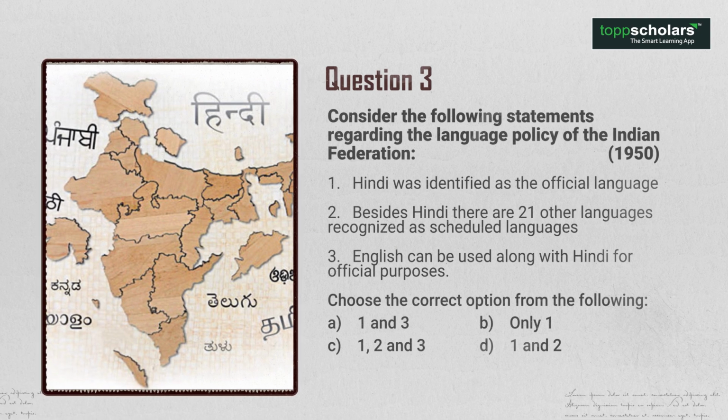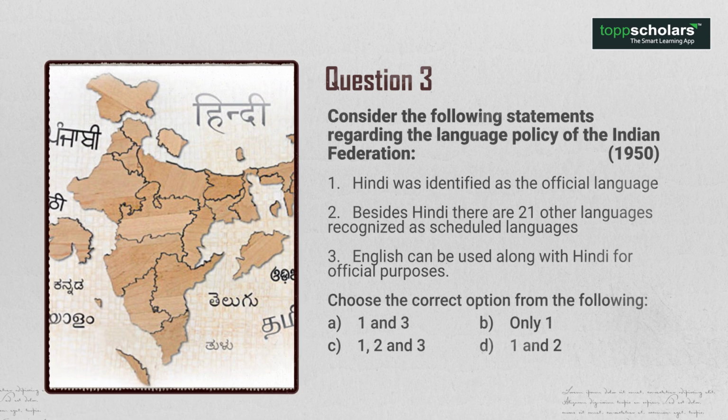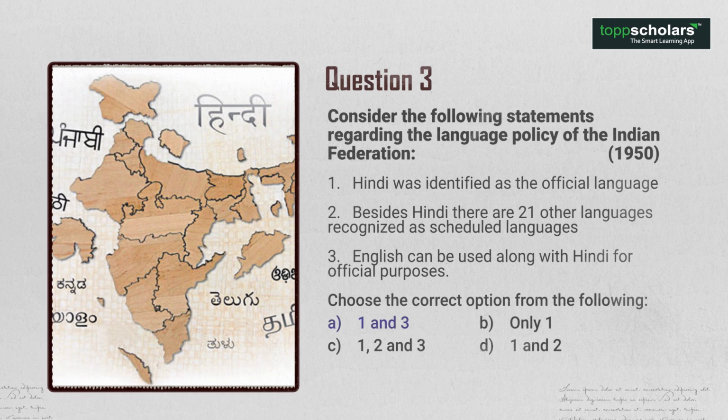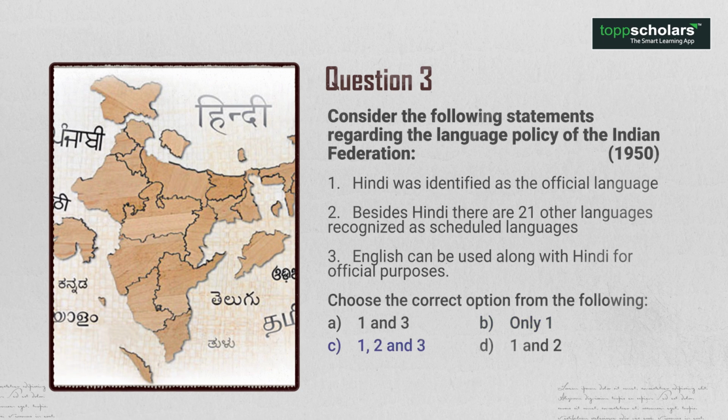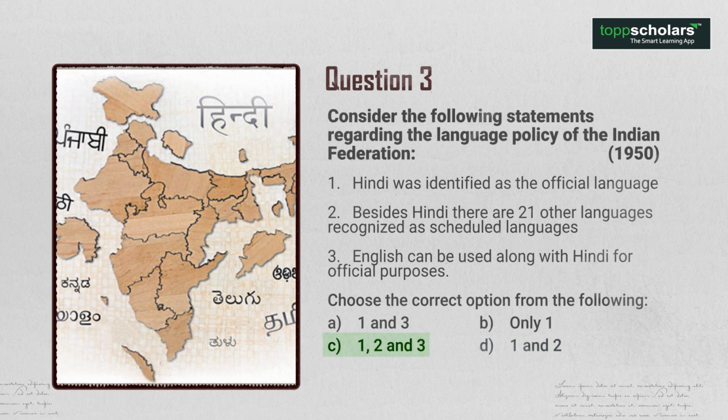1. Hindi was identified as the official language. 2. Besides Hindi, there are 21 other languages recognized as scheduled languages. 3. English can be used along with Hindi for official purposes. Choose the correct option from the following. A. 1 and 3. B. Only 1. C. 1, 2 and 3. D. 1 and 2. So what is the answer? The answer is option C.